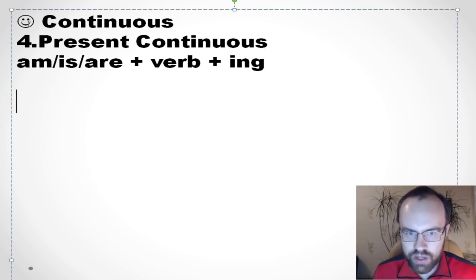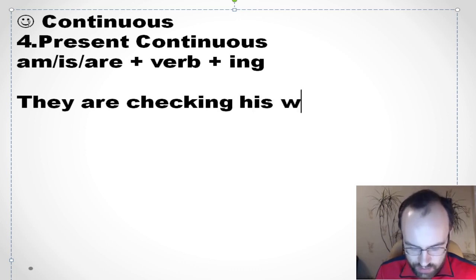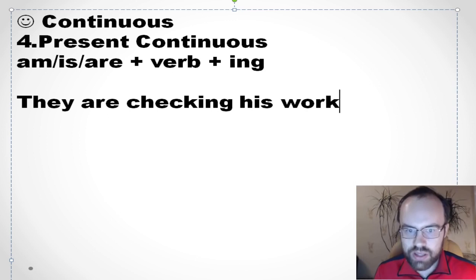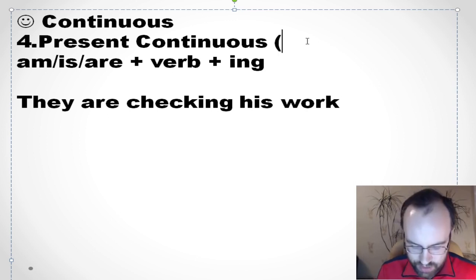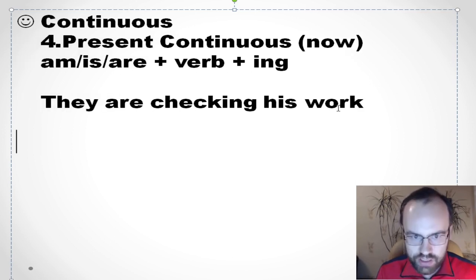So I am, he, she, it is, we, you, they are. Look, you can say they are checking his work, and it means that it's happening now at the moment. Okay, very good.